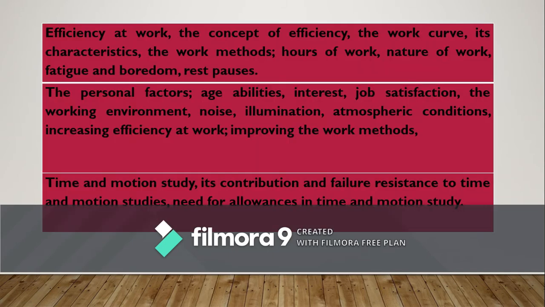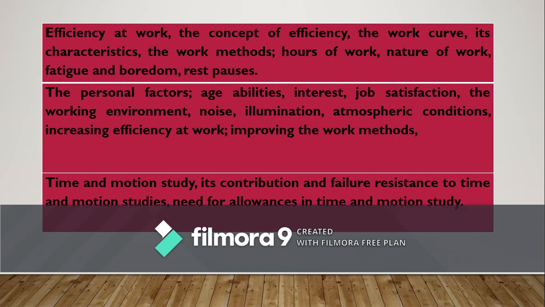In the fourth unit, three important chapters are there. First one is efficiency at work: the concept of efficiency, work curve, characteristics of work curve, work methods, and fatigue and boredom.